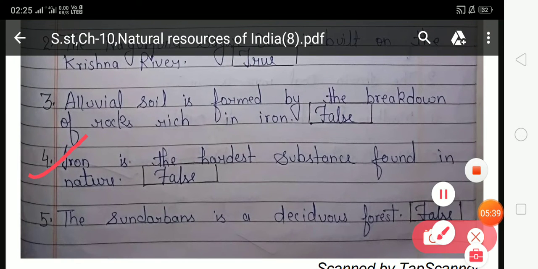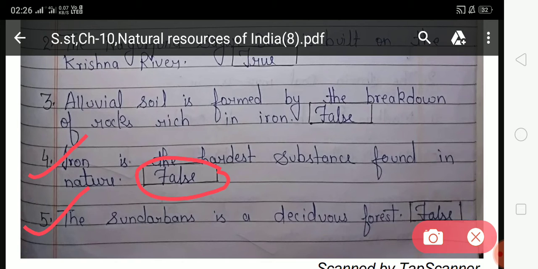Iron is the hardest substance found in nature. Is this statement right or wrong? This statement is wrong because iron is not the hardest substance found in nature. So your answer will be false, and here false is already written. Now look at the fifth number. The Sundarbans is a deciduous forest. Is this statement right or wrong? Is the Sundarbans a deciduous forest?